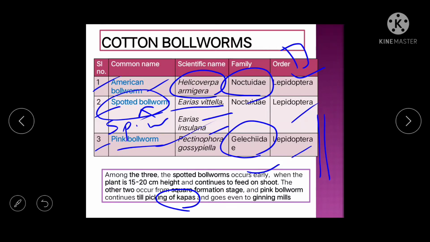So if the question comes, which insect goes to the ginning mills, you have to write pink bollworm. Spotted bollworm will attack early.